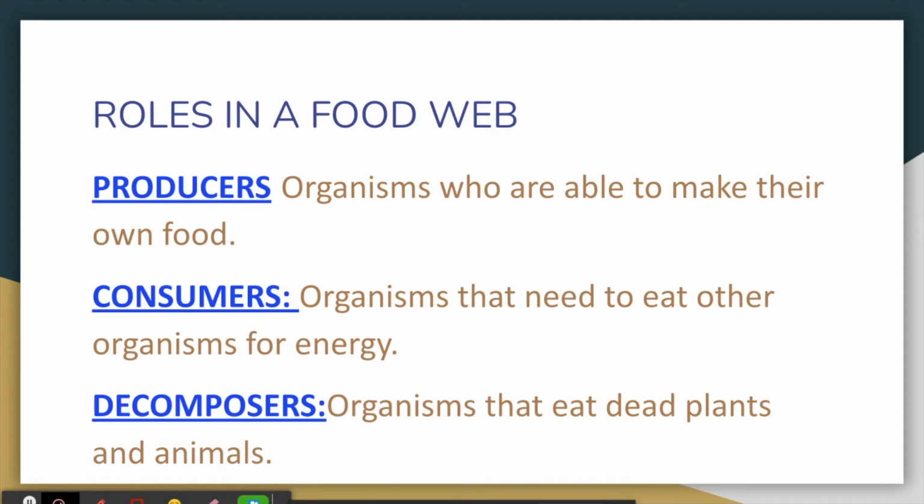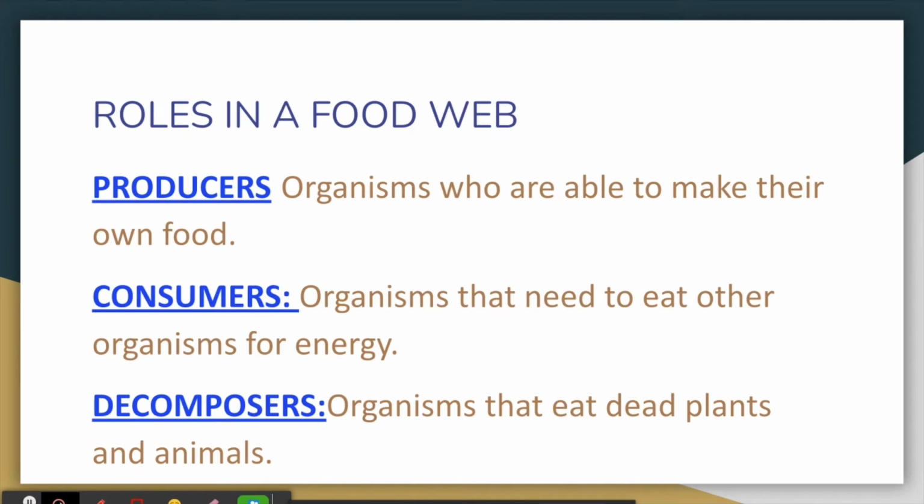So, for example, organisms like rabbits, lions, sharks, and squirrels are all examples of consumers because these organisms need to eat something else in order to have energy. And some consumers have a different preference or taste on what they like to eat, but we'll learn about the different types of consumers in a bit.